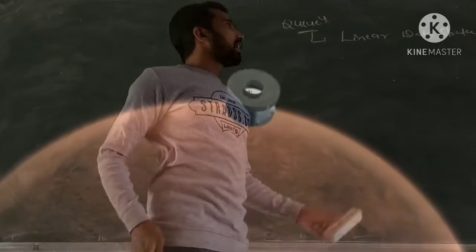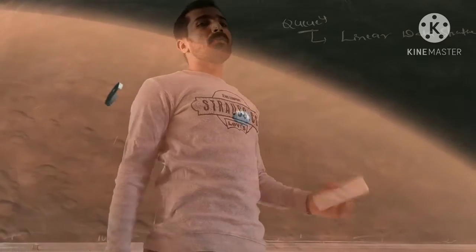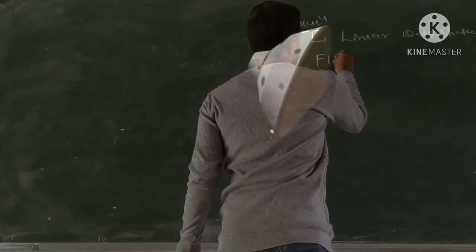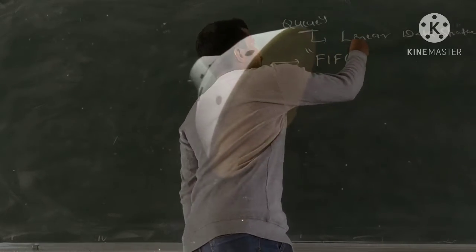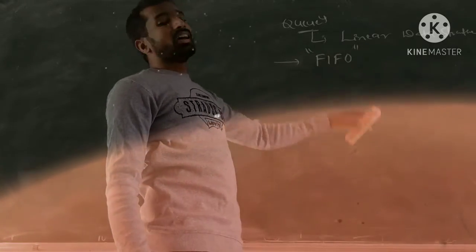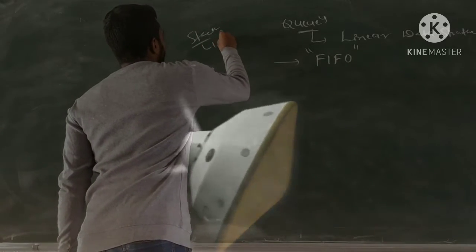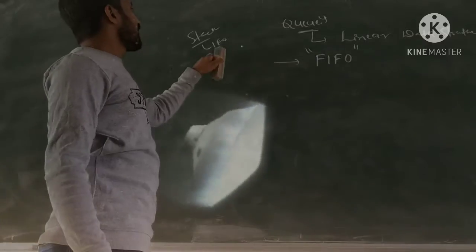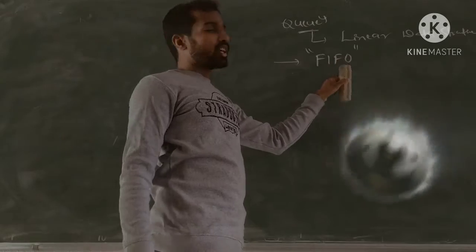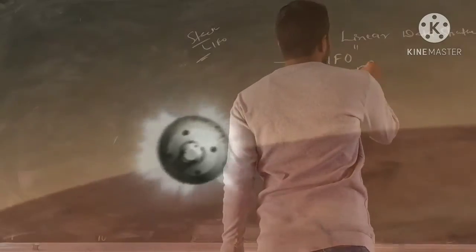In this linear data structure, the queues are following a basic concept, that is FIFO. Whereas coming to stack, we are following the LIFO concept. What is meant by LIFO? LIFO means last in first out. Whereas coming to queues, here we follow the FIFO concept, and FIFO is nothing but first in first out.